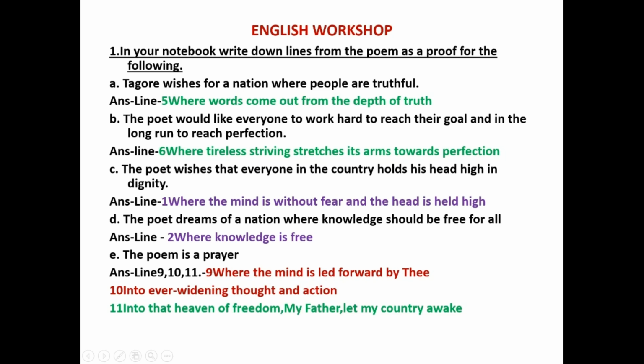For example, question number A. Tagore wishes for a nation where people are truthful. So now we have to pick out a line which has a similar meaning to question number A. Here the answer is line number 5, where words come out from the depth of truth. Friends, you can see here where words come out from the depth of the truth means nothing but Tagore's wish for the Indian people to be truthful. In the same way, we have to solve the other questions.